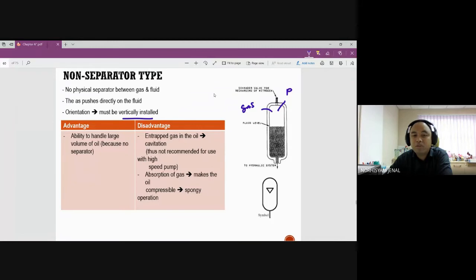Number two, there might be some absorption of gas, which makes the oil compressible or spongy, because even though nitrogen does not react with the liquid, the gas can also be absorbed sometimes. So we don't want that to happen. So the non-separator type is used, but not regularly in the industry. How do you know it's non-separator? It's just a symbol of triangular shape over here, which means that we have pressure coming in, but we don't have any separation.